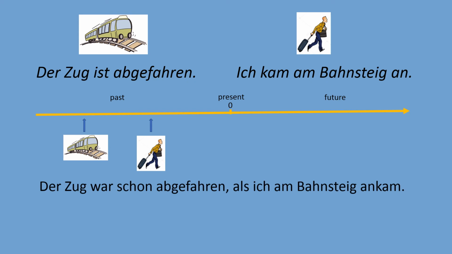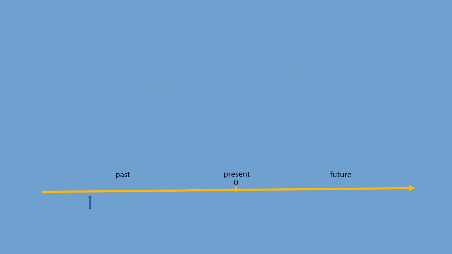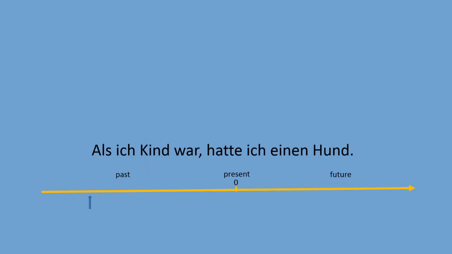Der Zug war schon abgefahren, als ich am Bahnsteig ankam. So as you see, we use als to connect these two ideas together. So we understand that als is used for one-time events which occur only once in the past. Let's analyze another example.